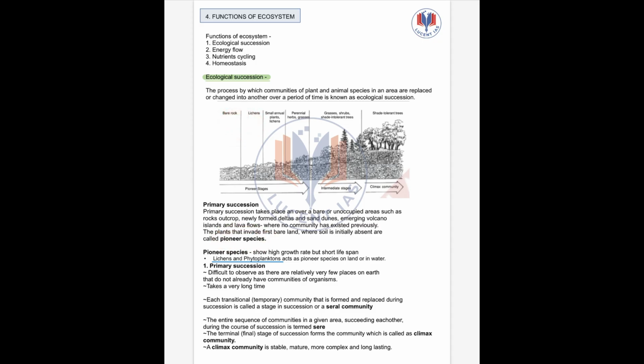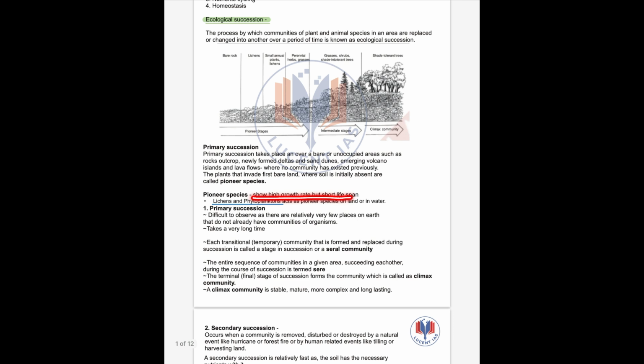So in this figure, if we see, the pioneer species are lichens. Clear? These pioneer species show high growth rate but short lifespan, meaning they have a very short tenure of time. So commonly lichens and phytoplanktons act as pioneer species on land and water.